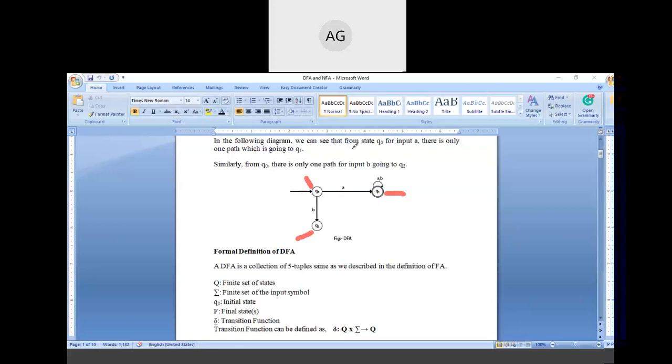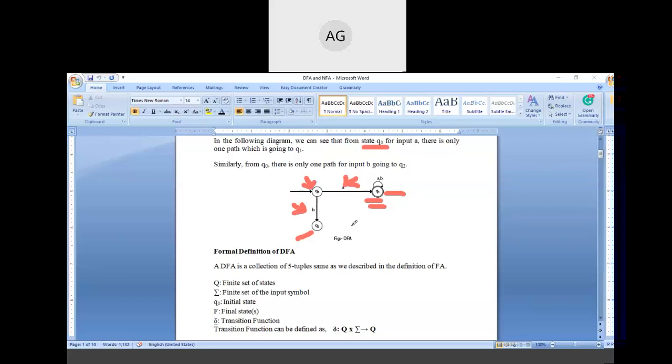From the state Q naught, for input A, we can move to the Q1 state. There is only one path going to Q1. Similarly, from Q naught, there is only one path for input B, going to Q2.